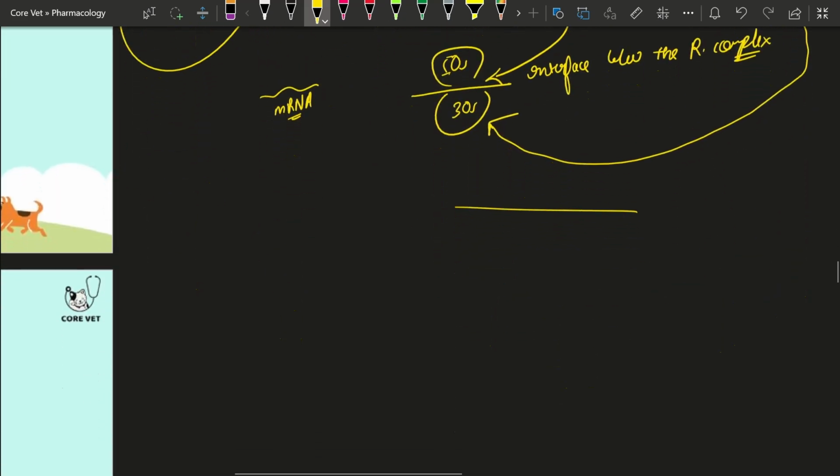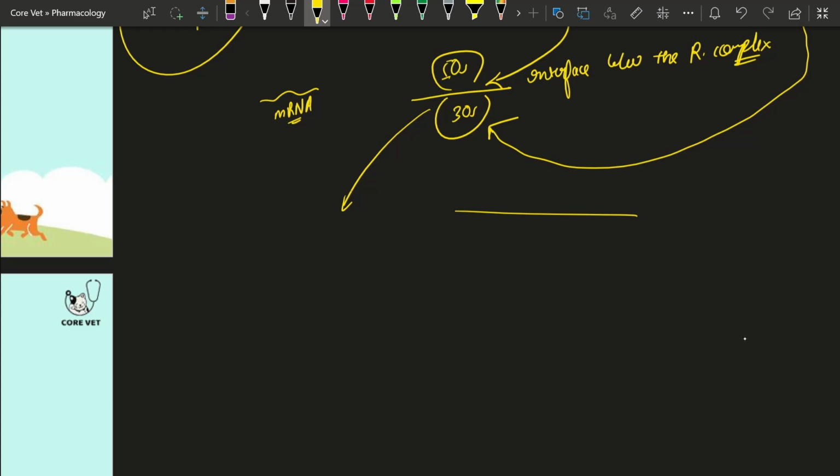Now, after acting at the 30S subunit and the interface between the 50S and 30S subunits, what consequences would there be? The aminoglycoside won't be sitting alone. It will lead to misreading of the mRNA codon.